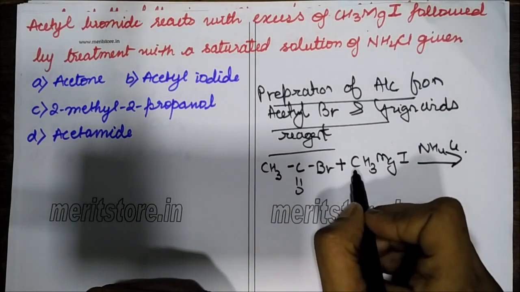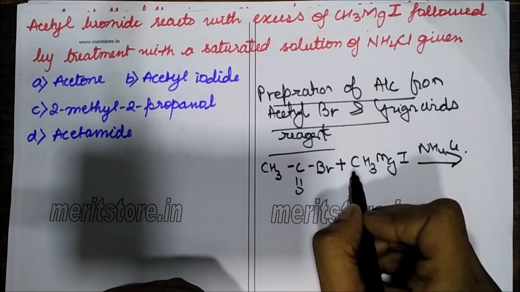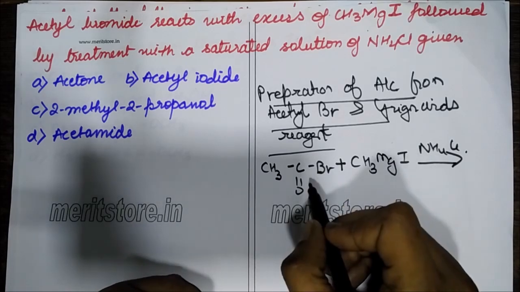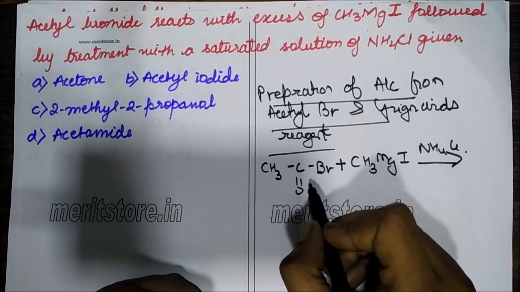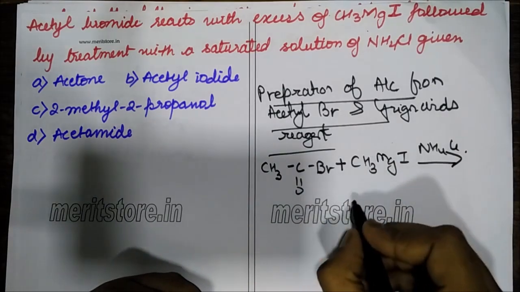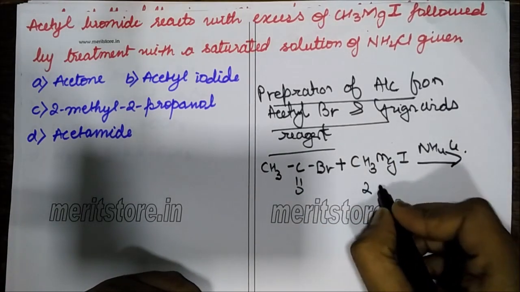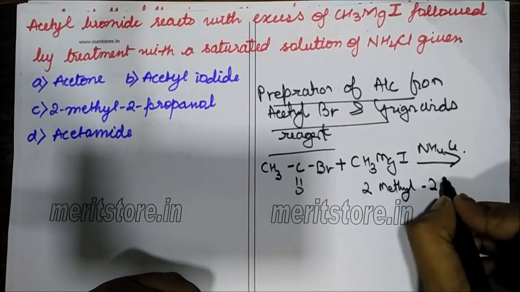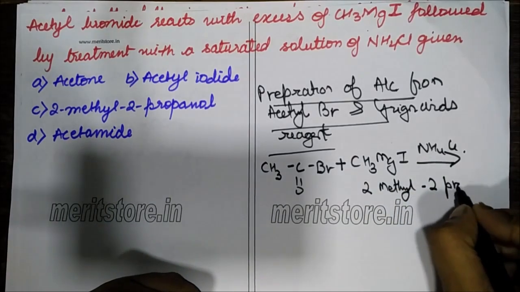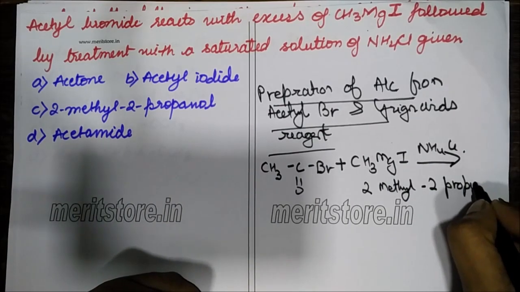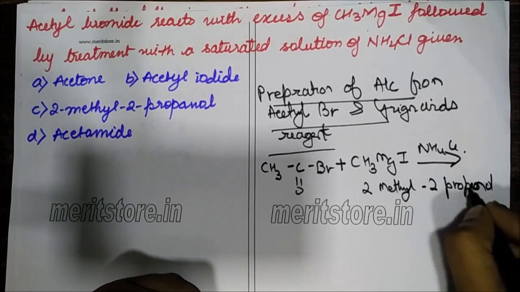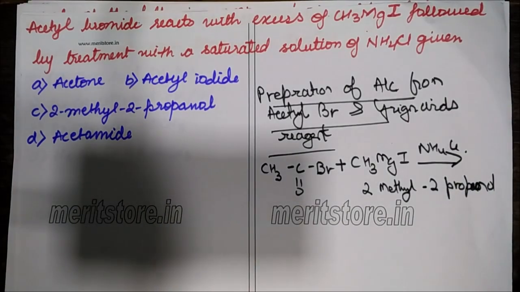And this CH3 part of the Grignard reagent will be added. So what will it form is 2-methyl-2-propanol. How?